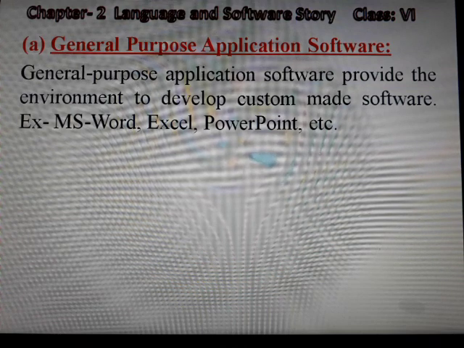Means the application software which provides an environment to develop custom made software is known as general purpose application software. It performs a broad variety of tasks and is useful to nearly all computer users. Examples: MS Word, MS Excel, MS PowerPoint, etc.